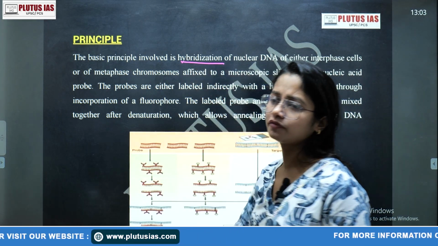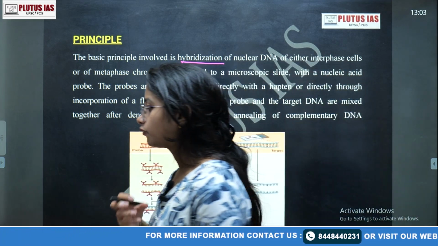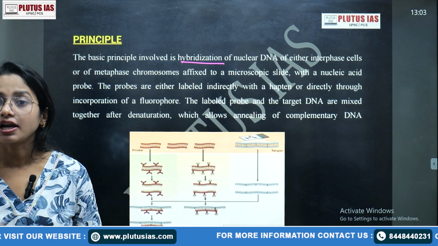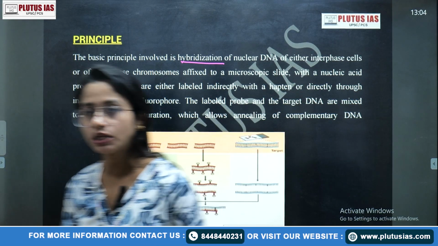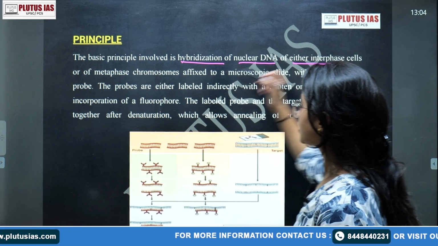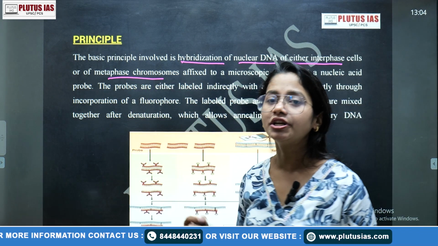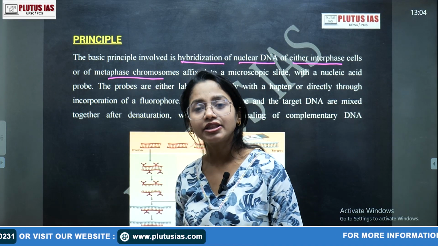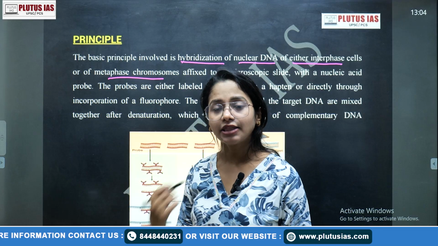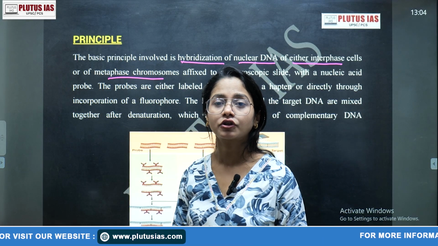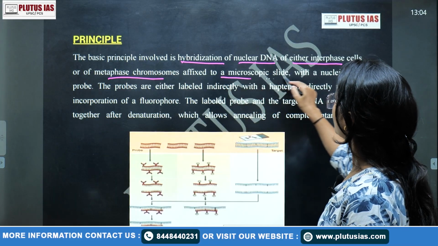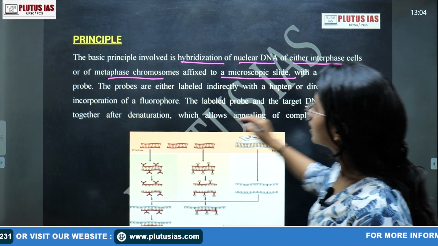What is the use of this hybridization? It is simple. Whatever probe we are using needs to be hybridized with the target DNA, or the target chromosome, or better say the target molecule, right? Hybridization of the nuclear DNA of either an interphase cell or a metaphase chromosome. Many times we have already talked about why metaphase: among prophase, metaphase, anaphase and telophase, in metaphase the best morphology of the chromosome can be seen. Okay, so a metaphase chromosome affixed to a microscopic slide with a nucleic acid probe.